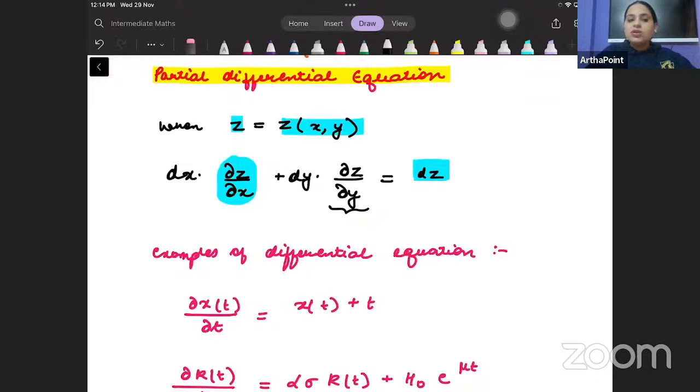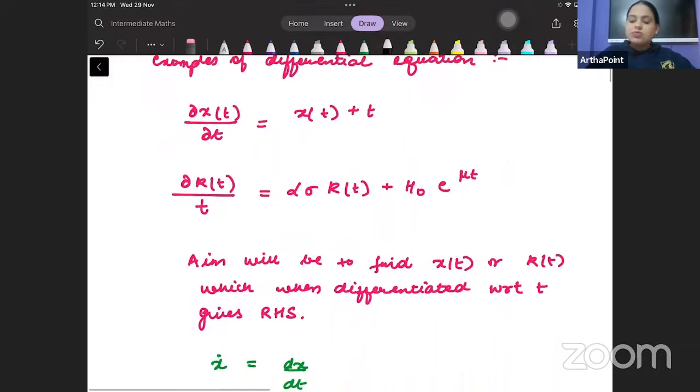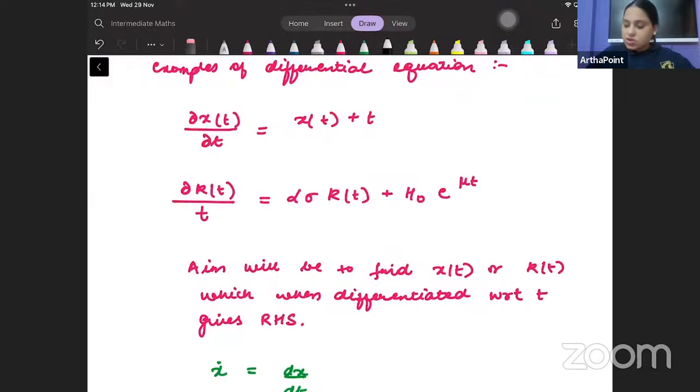This will be the total differentiation of z. I am going to use this a lot in a lot of places, so you should be well aware of it. Now let's move on to a few examples of the concept of differentials. So this is the first example. Look carefully, beta.